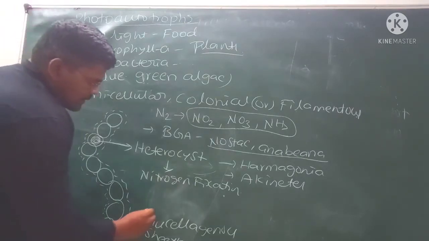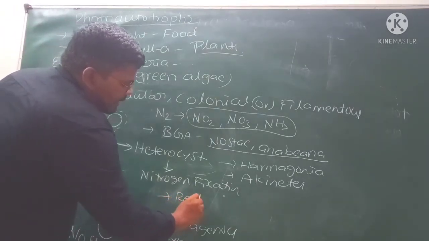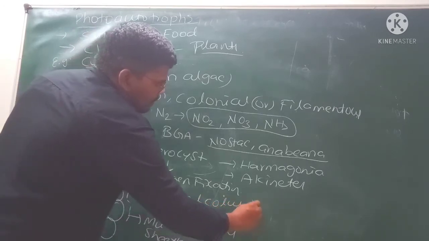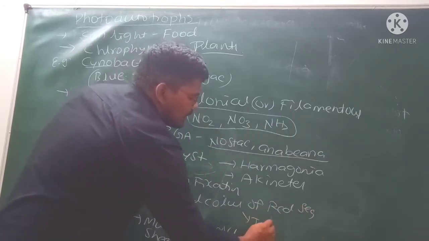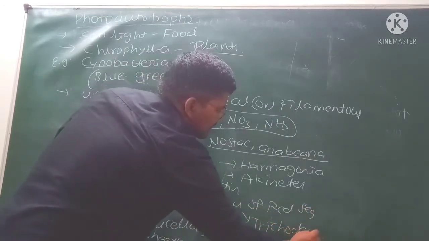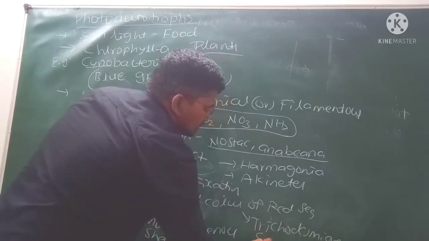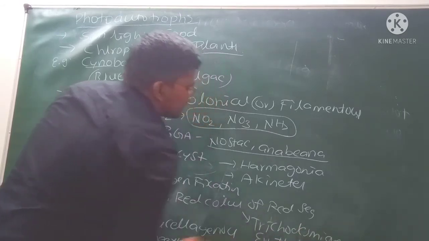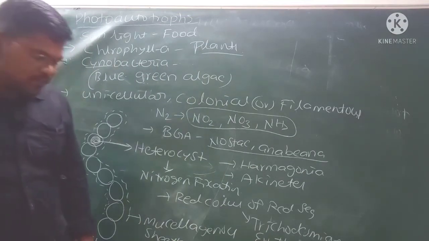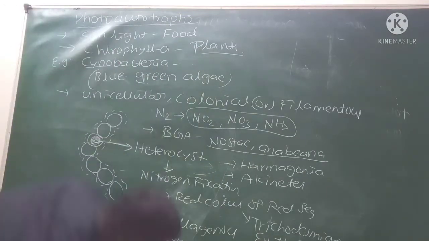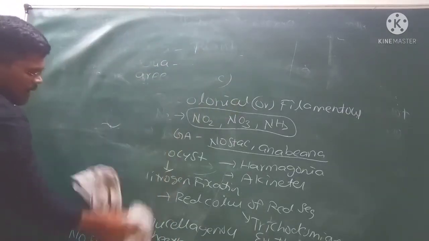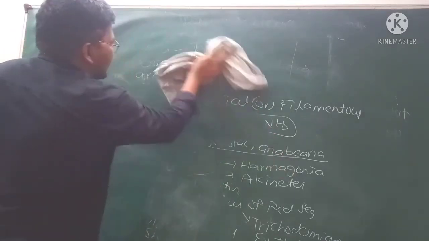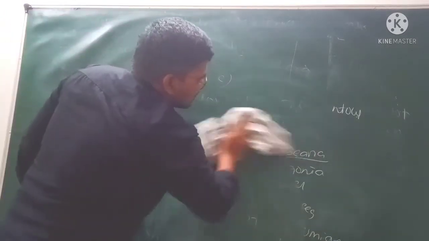Then the last point: red color of the Red Sea is due to the presence of Trichodesmium erythraeum. That is about the photoautotrophic bacteria. After the completion of photoautotrophic bacteria, we have to discuss the heterotrophic bacteria.